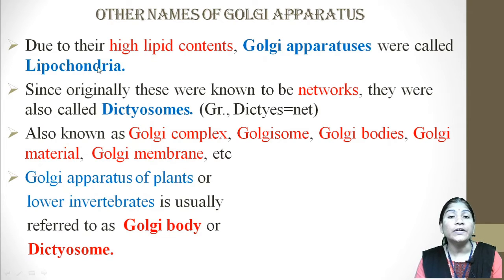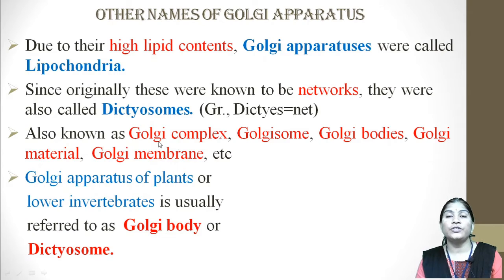So there are different names of the Golgi bodies or the Golgi apparatus. Due to the high content of lipid, it is called lipochondria. Due to its net-like appearance, it is called dictyosome. Zoma means body, so it is also named Golgi zome.